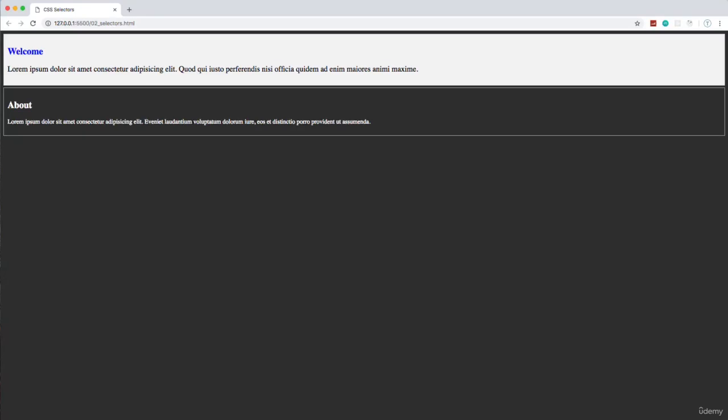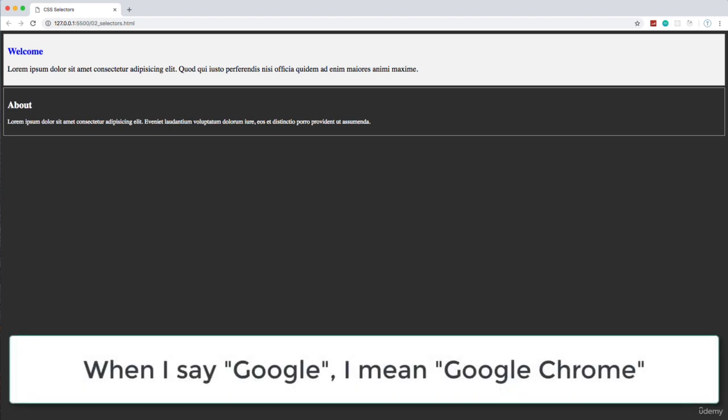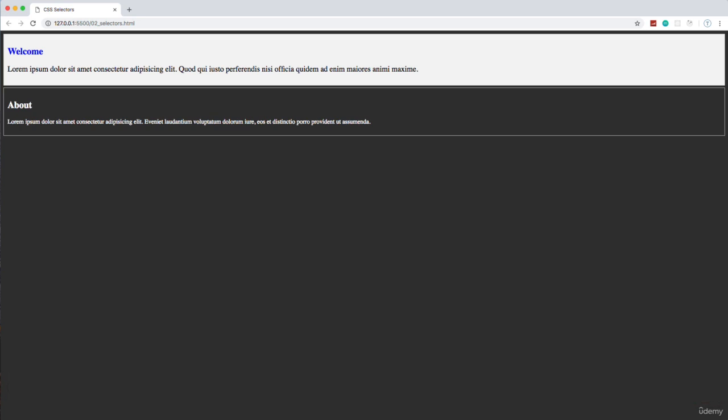All right, so before we get into CSS properties and stuff like that, I want to take a break from VS Code and just go into Google and take a look at the dev tools. Now, if you're not using Google, if you're using Firefox or Safari, those also have developer tools, and they can do all the stuff we're going to do in this video.